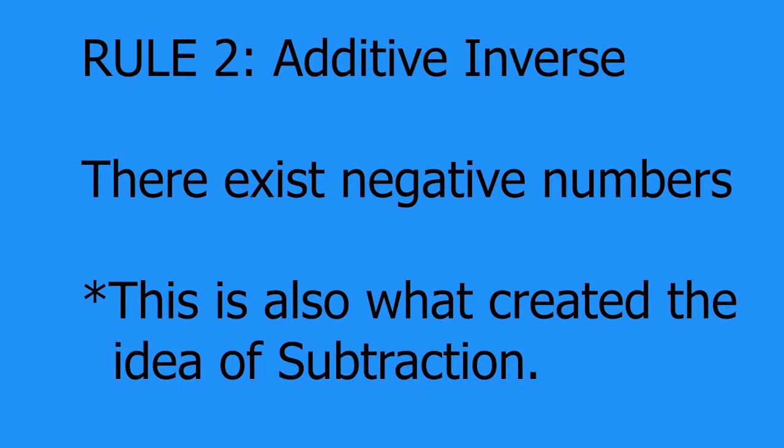Rule 2. For every number, there exists an equal and opposite number such that when you add them together, you get the additive identity. Now remember, the additive identity is just basically the number 0. So what this rule is basically saying is that for every number, there's an equal and opposite number such that when you add them together, you get 0. This second rule is known as the additive inverse. Basically what it does is that it brings the concept of negative numbers and indirectly subtraction into algebra.